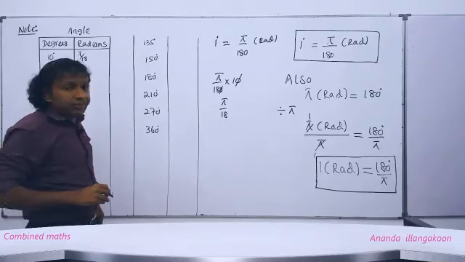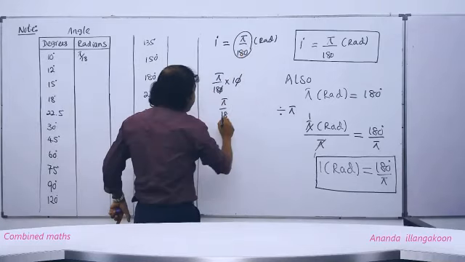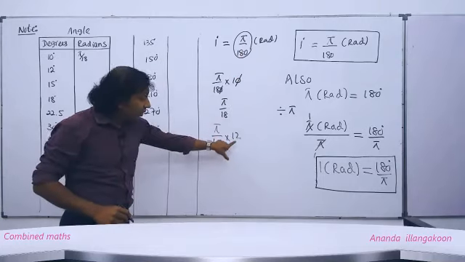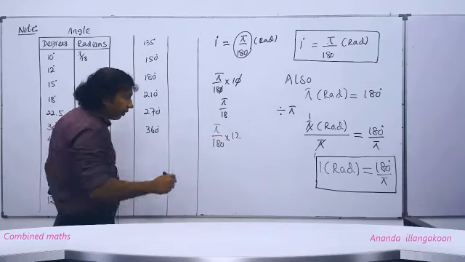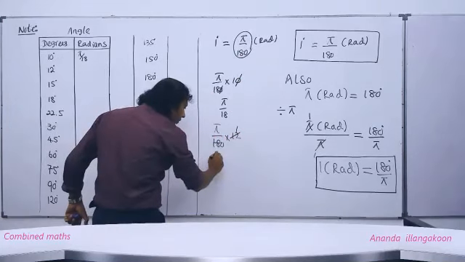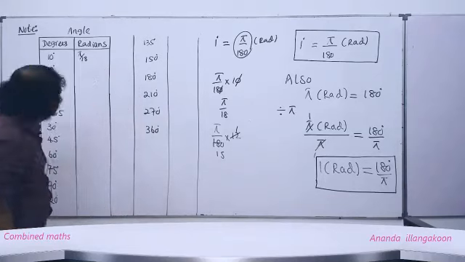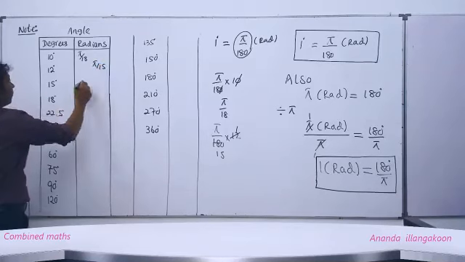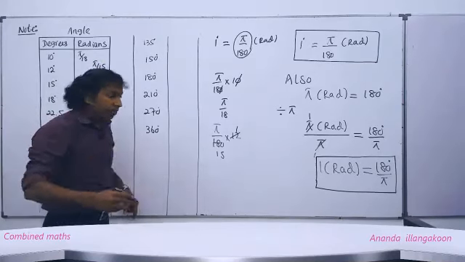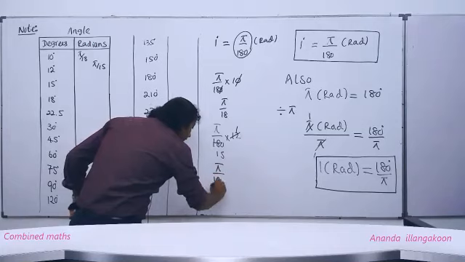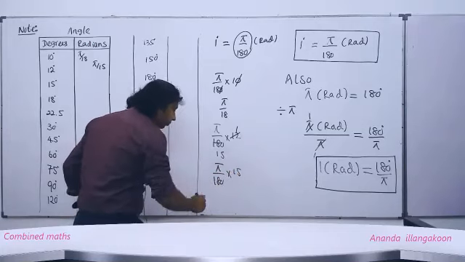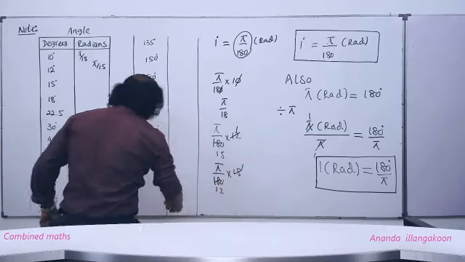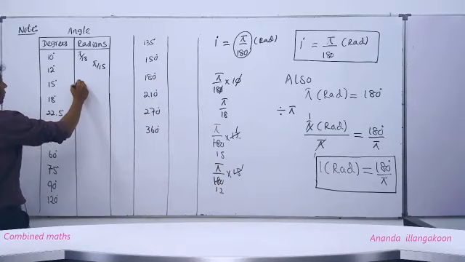To get 12 degrees, this figure should be multiplied by the size of the degree angle. Here we get pi by 15. For 15 degrees, like that we can now do pi by 180 multiplied by 15. Here we have 1 and 3, pi by 12 coming. For 18 degrees,